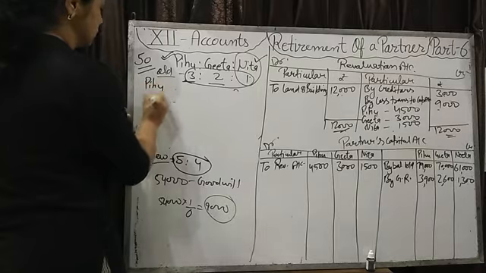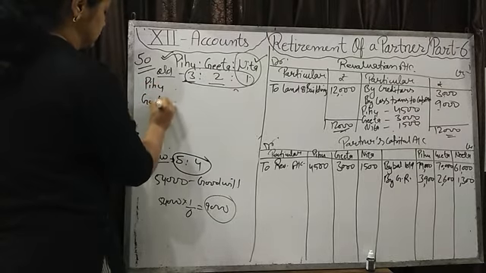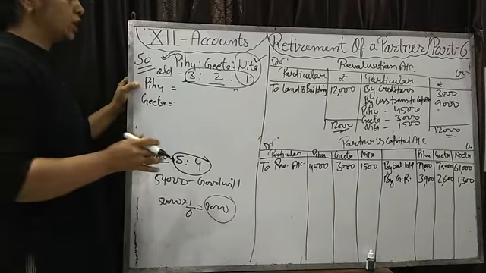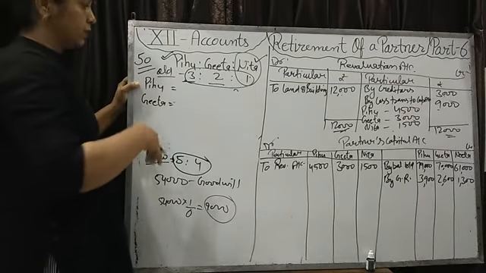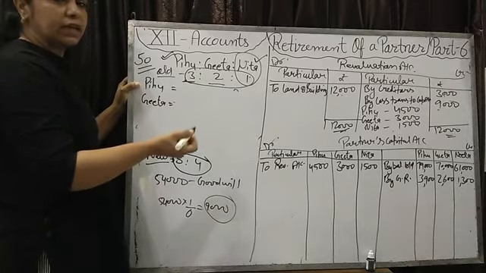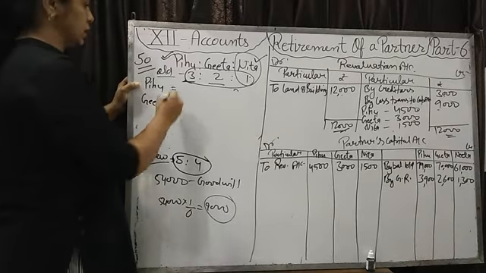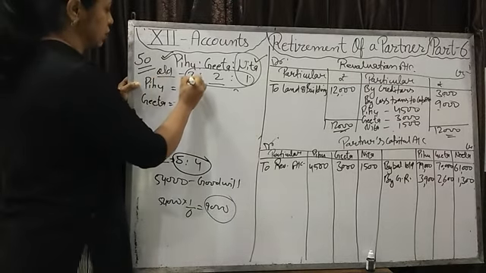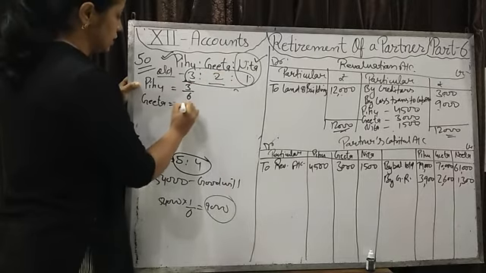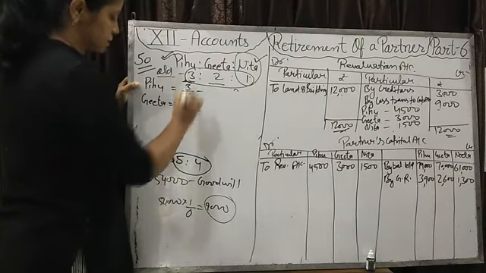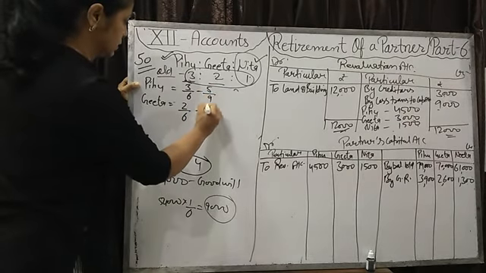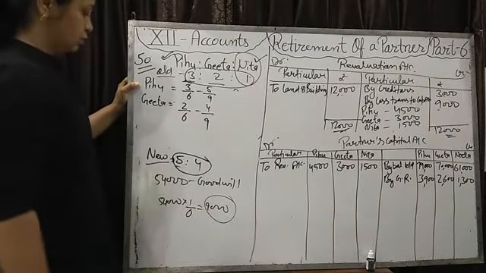For Pihu and Geeta, only keep one formula: old share minus new share. If the figure comes in plus, then it is sacrifice, and if minus, then gain. Old minus new. Old share of Pihu 3/6, Geeta 2/6, new share 5/9, and here 4/9.